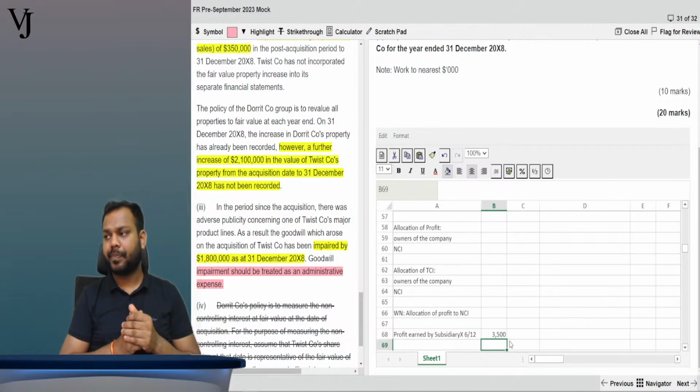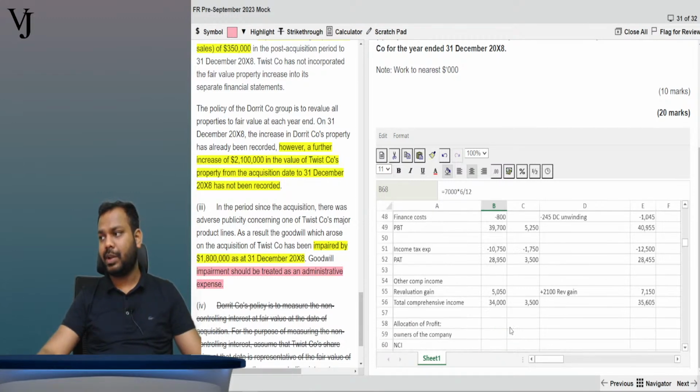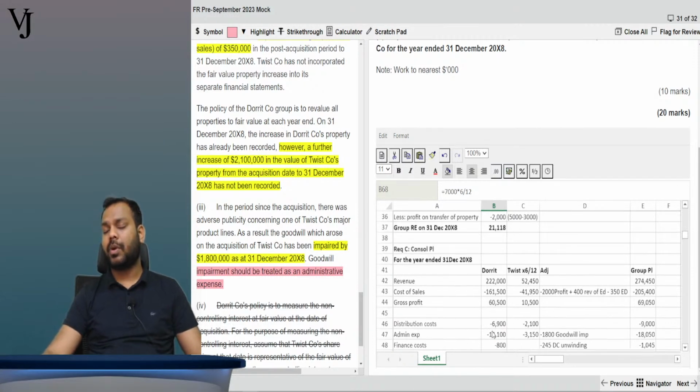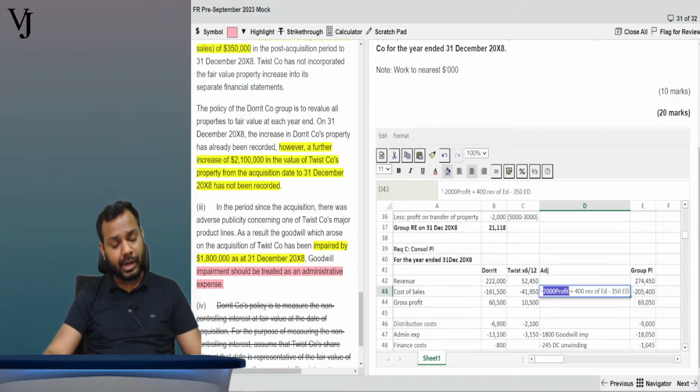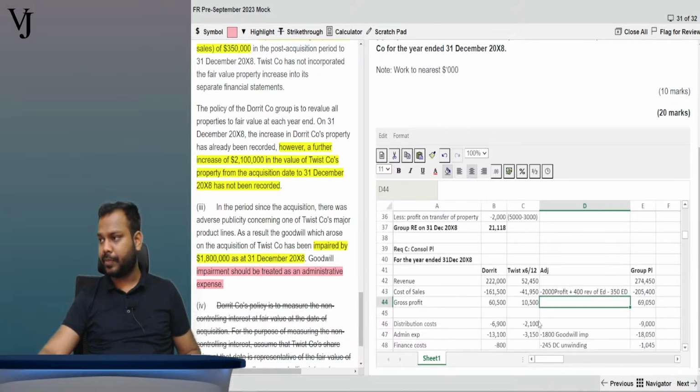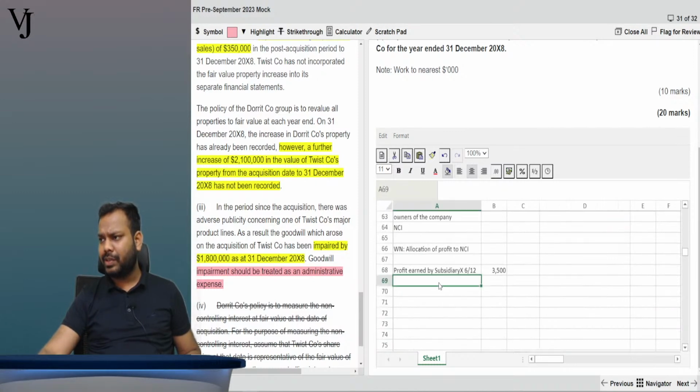Now what we have to do? Tell me. What are the adjustments that we have done to the profits of the subsidiary? Now this 2000 profit, is it adjusted in the profits of the subsidiary? No. This 400 and this 350, yes, they are adjusted in the profit of the subsidiary. So let's adjust it here. Whatever adjustment impacts the profit of the subsidiary company, we will adjust here. So let's write here.